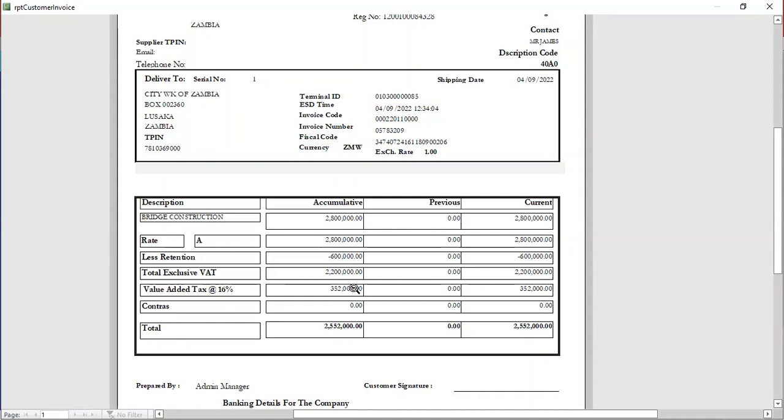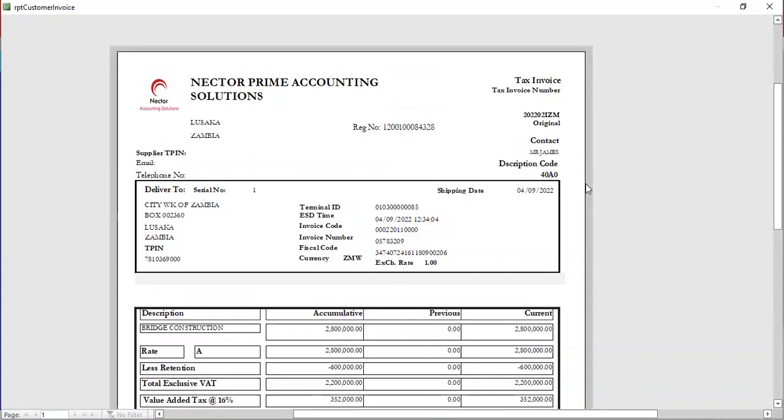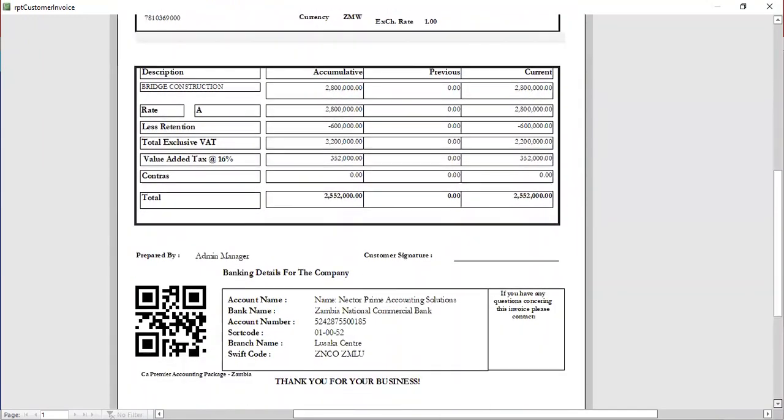But you don't have to do this manually. It does everything. As you can see, it knows what it's supposed to do. All the retentions are there. Everything is VAT calculated for you. Your job is to simply print it and send it to the customer. As simple as that. You don't need to worry. Everything is done for you. Okay? As you can see, all is done. Nothing to worry. So, what else do we need? Nothing. My bank account is already there. It is already put. So, what do I need to worry?